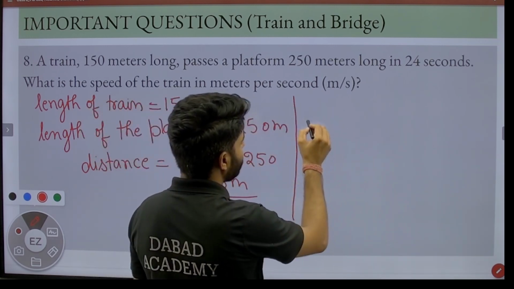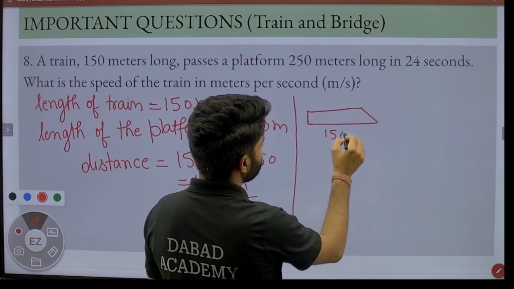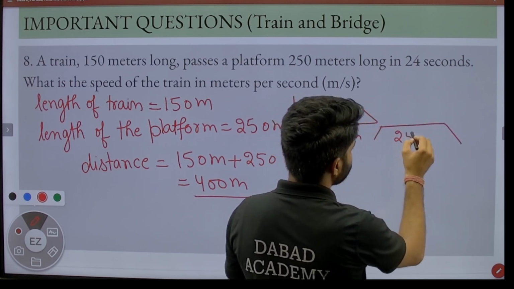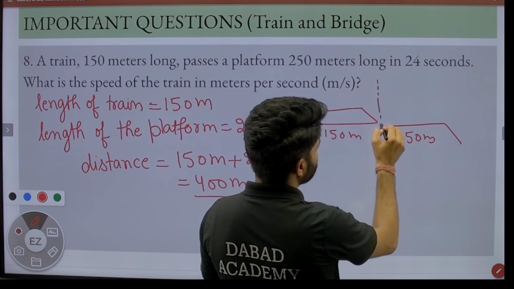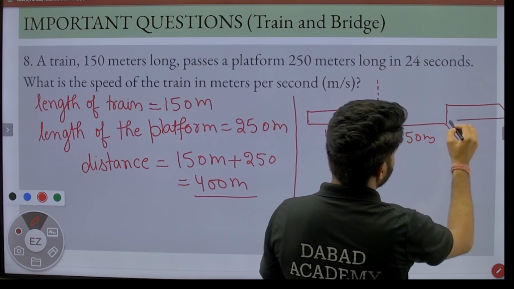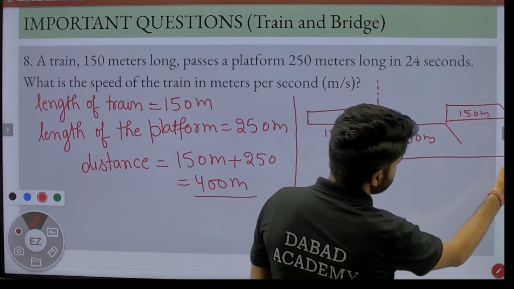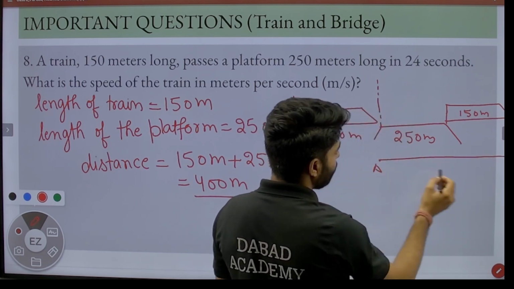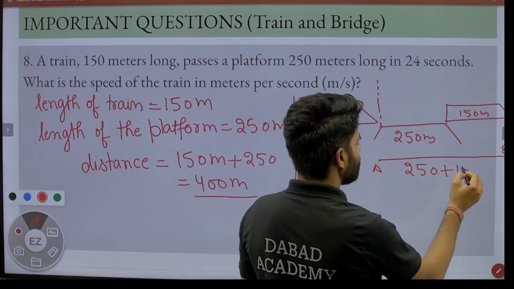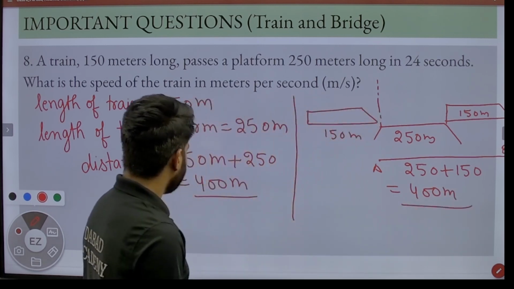Let me make a rough diagram for you so that you can easily understand it. This is the train, that is 150 meter long. This is the platform, that is 250 meter long, and the train starts from this point. Now the train is crossing and reaches this point, and the train has crossed the platform. Now the train starts from this point and ends at this point. So the distance from point A to end point B is equal to 250 plus 150 meter, that is 400 meter.